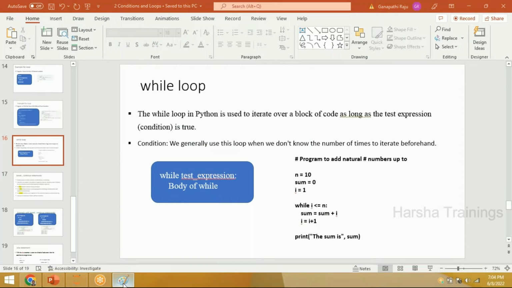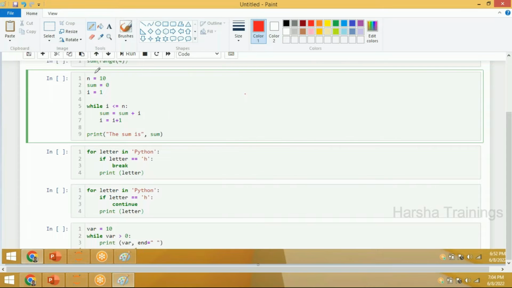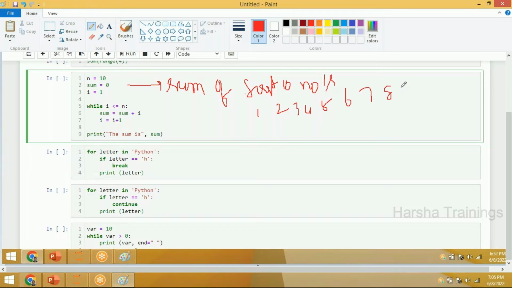Now, let me explain it with a paintbrush. The same program I'm explaining. I wanted to print the sum of the first 10 numbers using a while loop. So what is the meaning of the sum of the first 10 numbers? 1, 2, 3, 4, 5, 6, 7, 8, 9, 10. These are called the first 10 numbers. If I add all the numbers, 1 plus 2 and so on, I will get the output as 55. How will we get the output 55? Let me discuss.